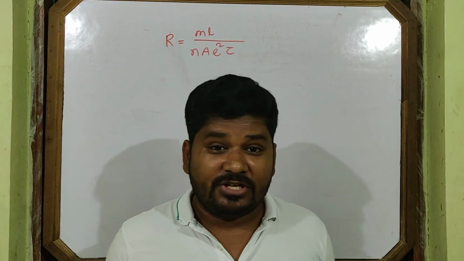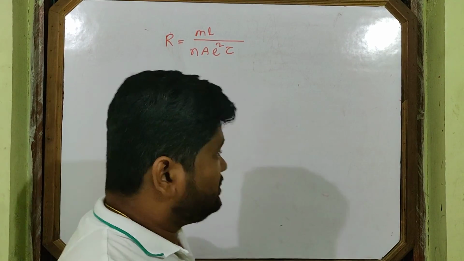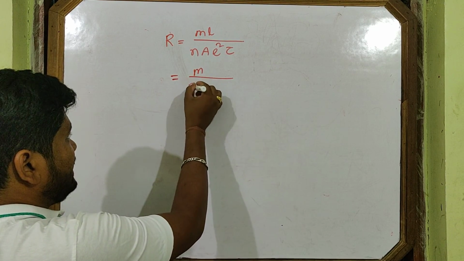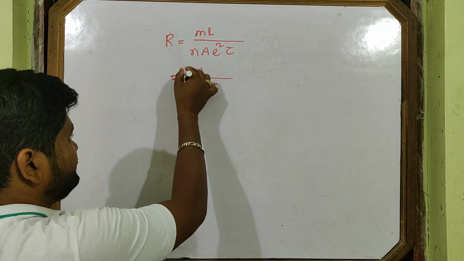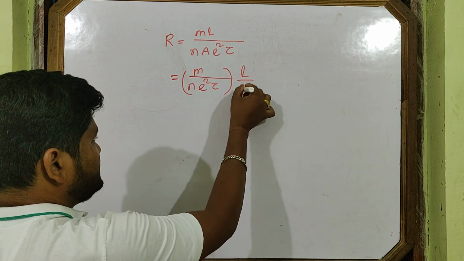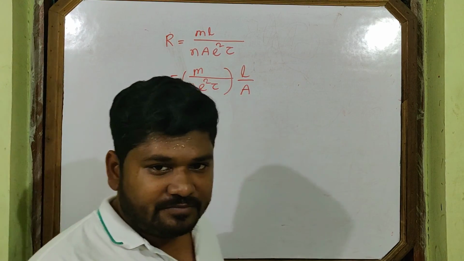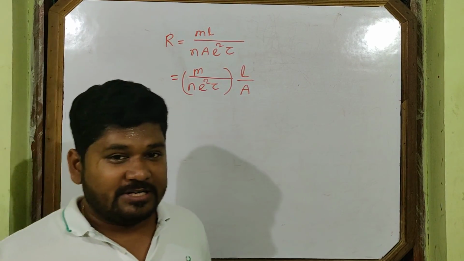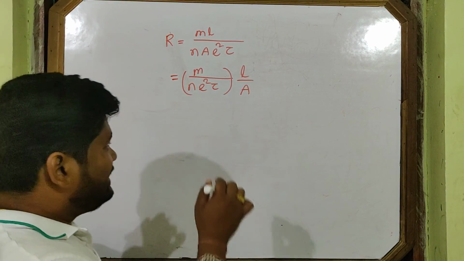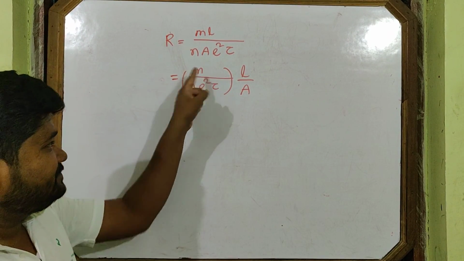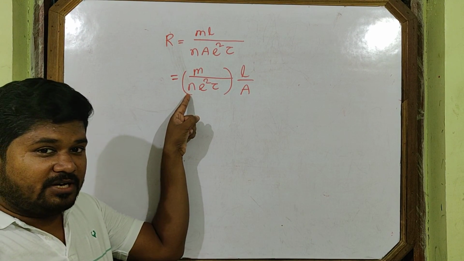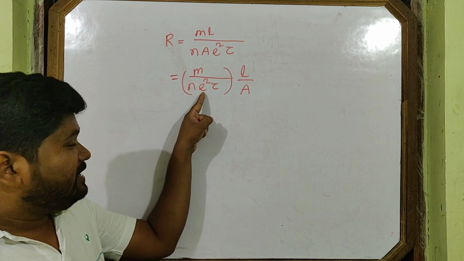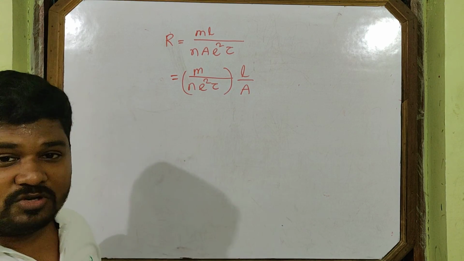Then, on which factors of the conductor does resistance depend? Let's do one thing. I separate the terms: m by n e square tau, and then it comes L by A. So what is inside the bracket? Let's do the analysis. m is always constant, small n is constant for a particular material, e is always constant, tau is constant at constant temperature.